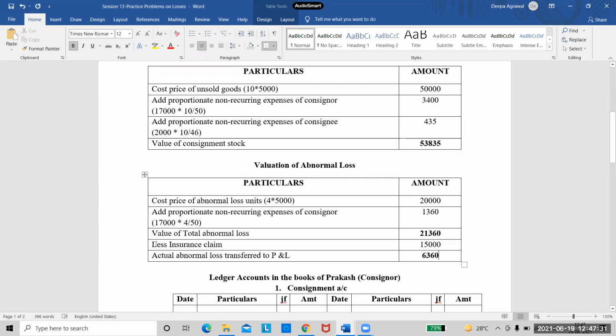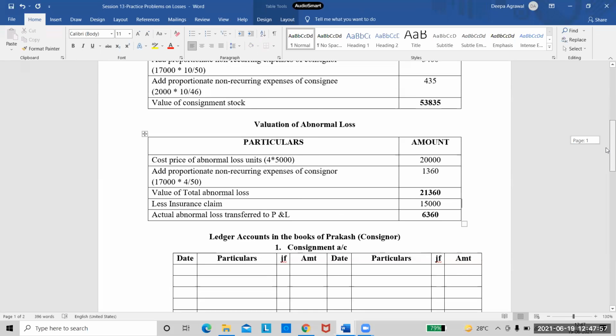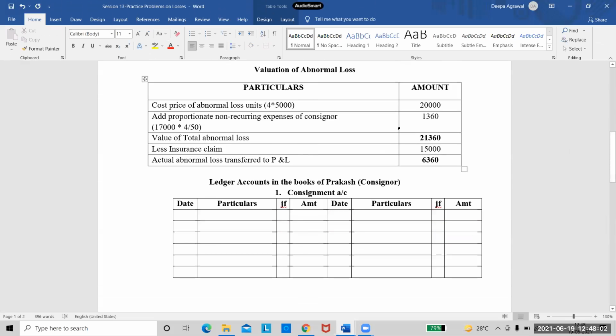See, please remember, even if I'm not taking these 2 steps here also, it is okay. This is only for me to understand the calculations. If I show this value and I take these 2 values directly in the abnormal loss account also, it is fine. But I am writing here only so that I am clear with the concept. So this is my total loss. I have deducted the insurance claim and I got my final abnormal loss, actual loss. So my calculations are done. Now it is very, very easy to enter the ledger accounts, right? So we'll transfer the entries. All of you know these entries well now.